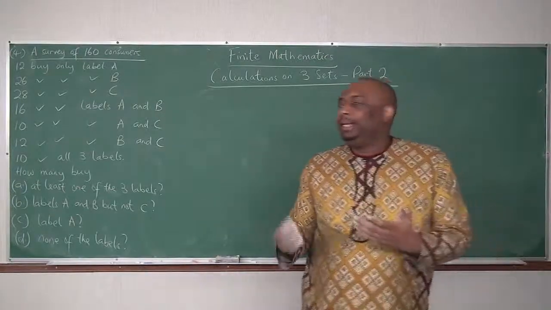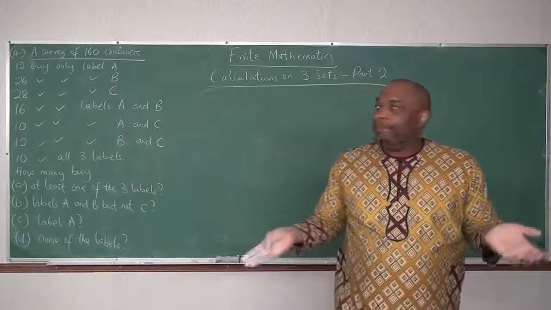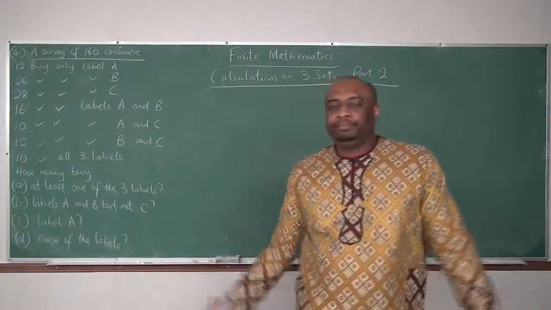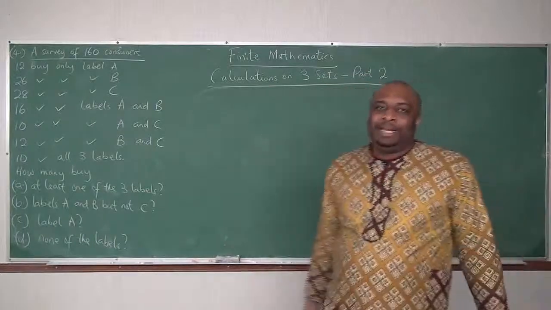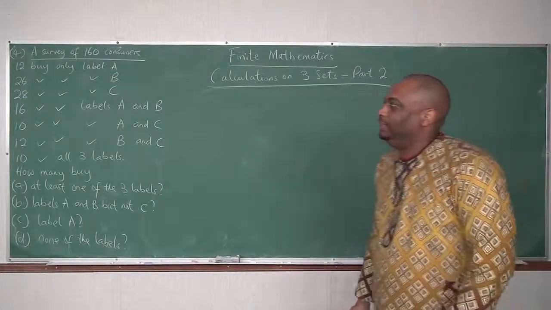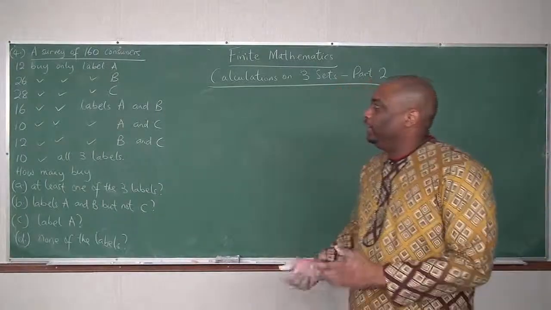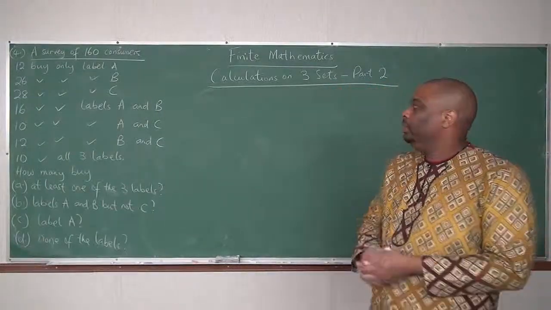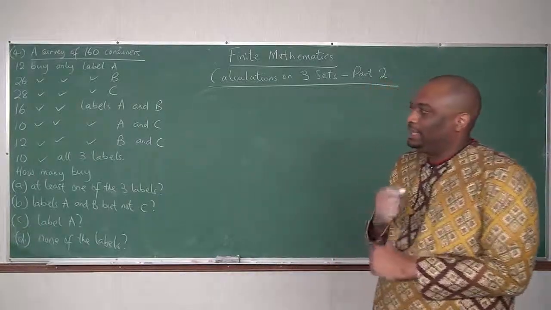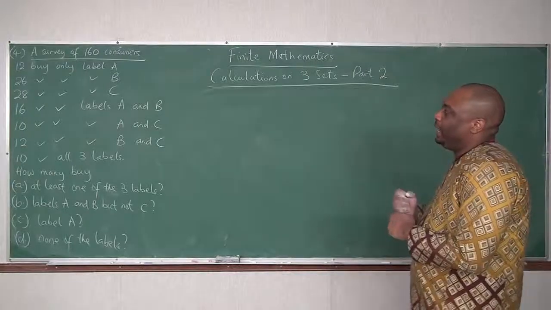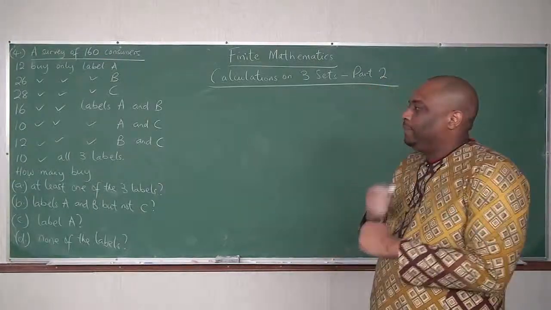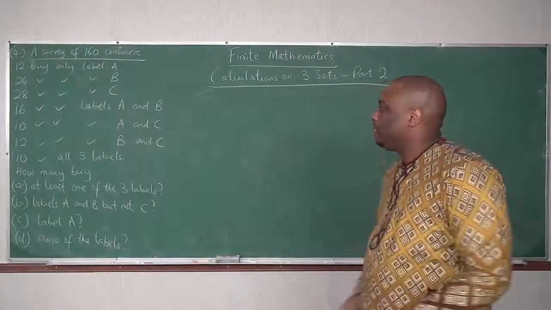It didn't tell you 26 buy label B; it says 26 buy only label B. So, it will make the work easier for us. 28 buy only label C. 16 buy only labels A and B. 10 buy only labels A and C. 12 buy only labels B and C. 10 buy all 3 labels.